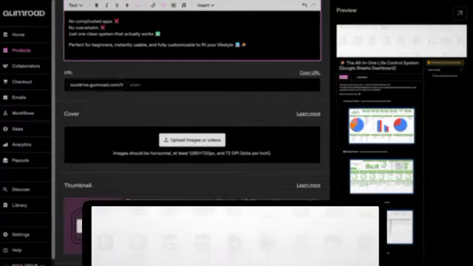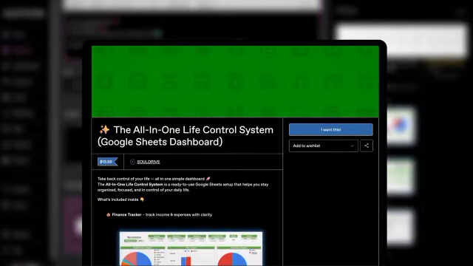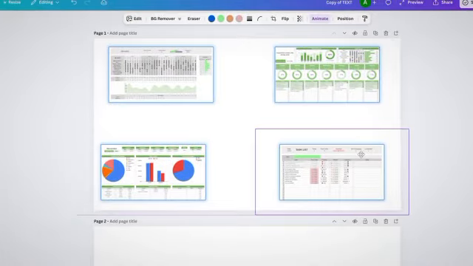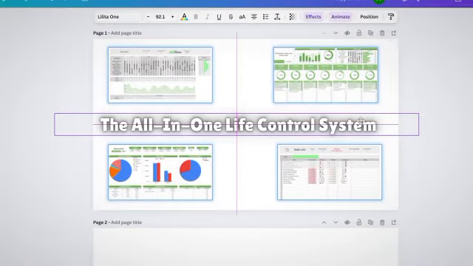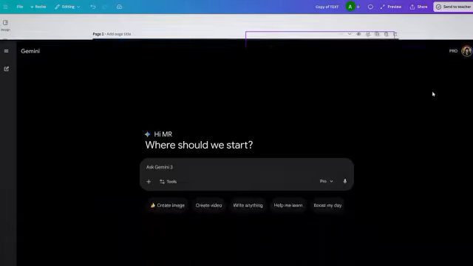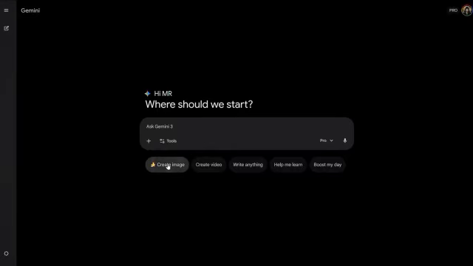Now we need the image that represents our AI digital product. You have 2 options. 1, go to Canva. Add all the images, the title, and a background. Simple. 2, go to Nano Banana on Google Gemini.